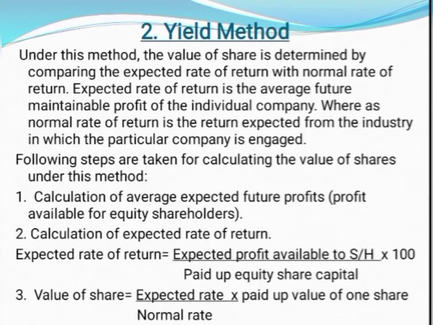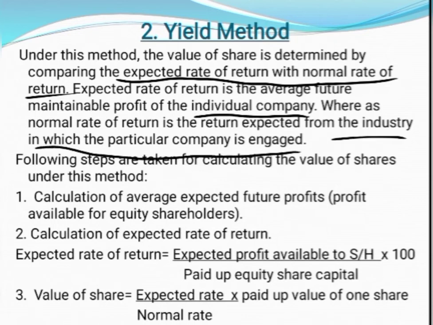Then coming to the second method, the yield method or dividend yield method, which is also called the market value method. The value of a share is determined by comparing the expected rate of return with the normal rate of return. So we need to understand these two terminologies. What is the expected rate of return and what is the normal rate of return? Expected rate of return is the average future maintainable profit for the individual company, whereas the normal rate of return is the return expected from the industry in which the particular company is engaged.